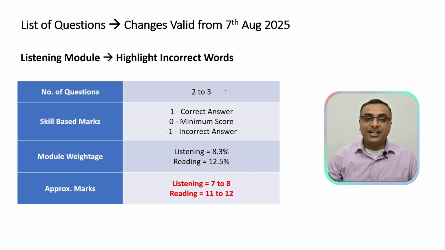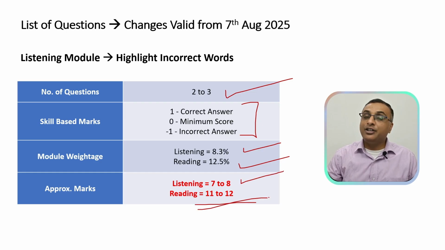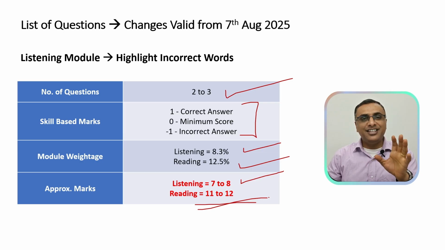Coming to highlight incorrect words, which is the last but one question of your PTE exam. Here you will still get 2 to 3 questions. The skill based marks haven't changed. Module weightage wise, you will get 8.3% for your listening module and 12.5% for your reading module. It requires fast reading skills. Hence, you will approximately get 7 to 8 marks for your listening module and 11 to 12 marks for your reading module. This is an integrated task. So remember, it is a very easy question to grab easy marks in this particular question.